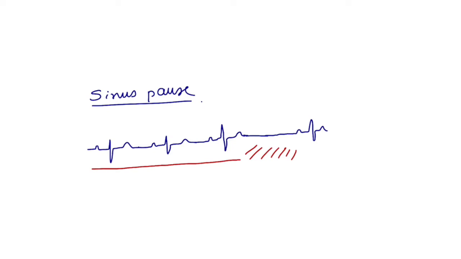How to differentiate a compensatory pause from a sinus pause? In sinus pause or sinus arrest, the preceding QRS complex will be a normal QRS complex, whereas a premature beat will be coming slightly before this.